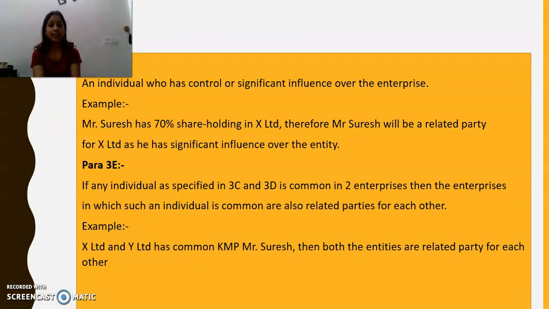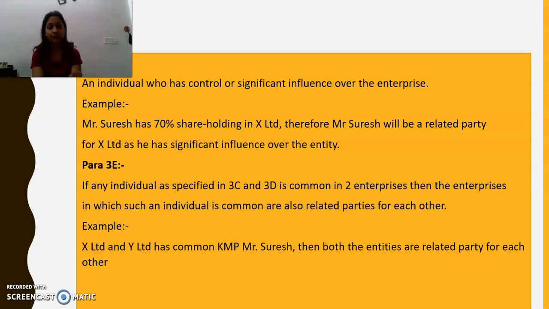Paragraph 3D says an individual who has control or significant influence over the enterprise. If a person who is not a KMP of the company but still has a significant influence over the enterprise, then he is also going to be considered as related party for the company. Now how can he have a significant influence over the company? We'll see it with an example.